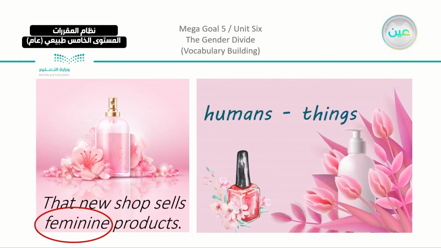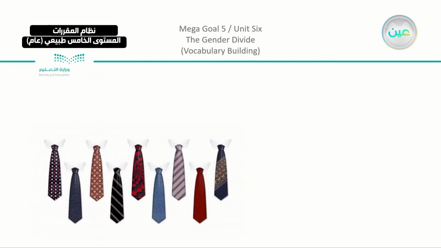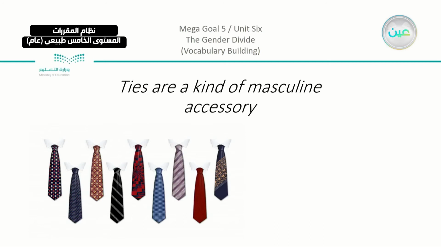Now feminine here is related to humans or things. We can describe a person or a thing as feminine, or say she is feminine. Of course, it is related to the word female or females. We can describe with it, so it is an adjective. Also, we have another adjective which is related to these objects, which are ties.